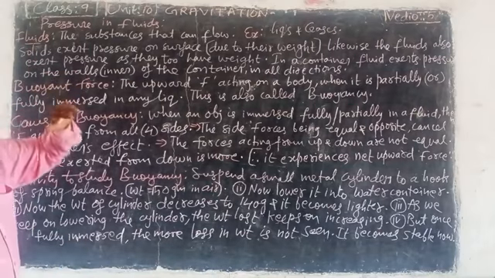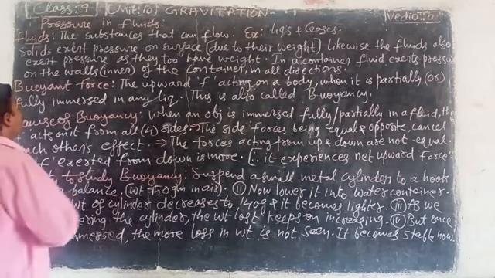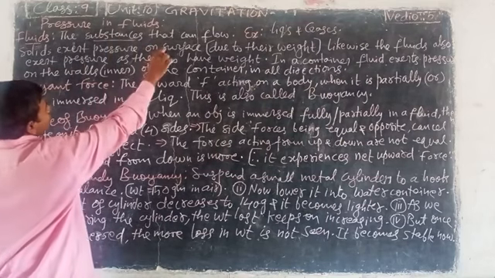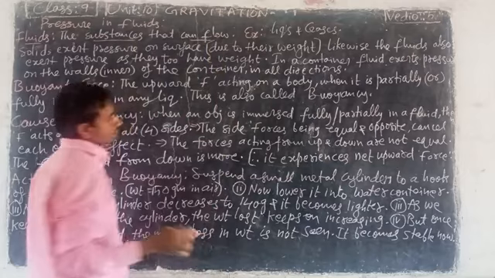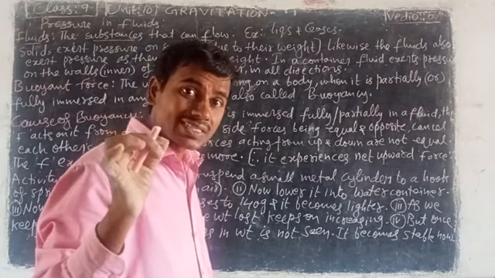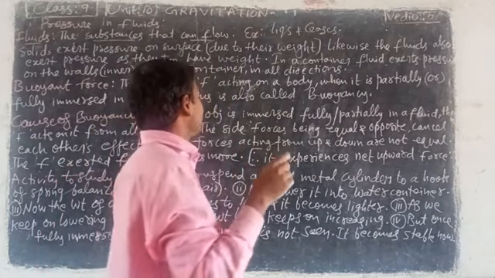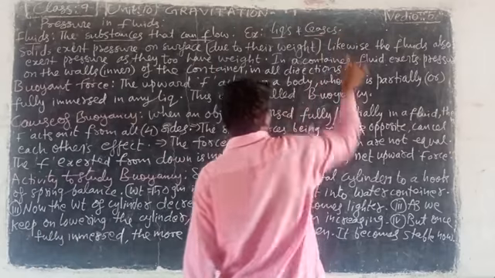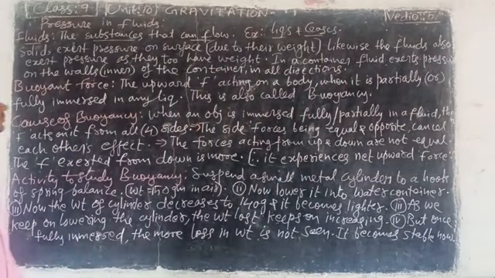Actually, what is a fluid? That is important. Fluids are substances that can flow. Substances that can flow are called fluids. Examples are liquids and gases. Next, solids exert pressure on surfaces.